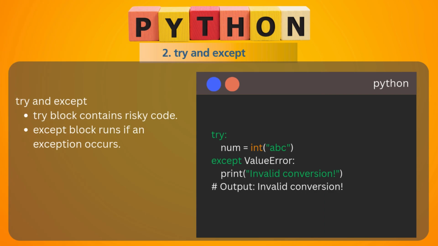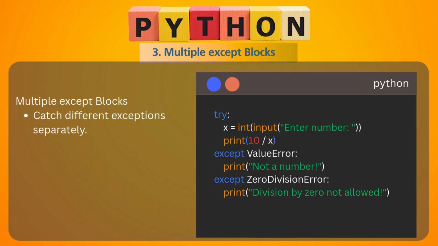Now you can watch try and except. Try blocks contain risky code. The except block runs if an exception occurs. If you consider this example, num is a variable equal to int of "ABC". ABC cannot become an integer even if you convert it through the int command, right? So for that purpose, we are catching the exception: except ValueError, and print invalid conversion. Instead of giving an error, it will give the output invalid conversion.